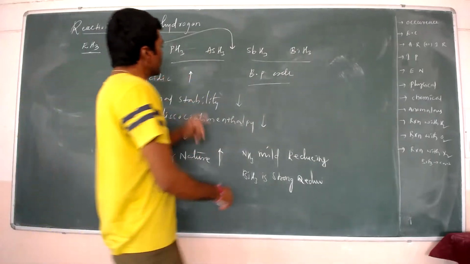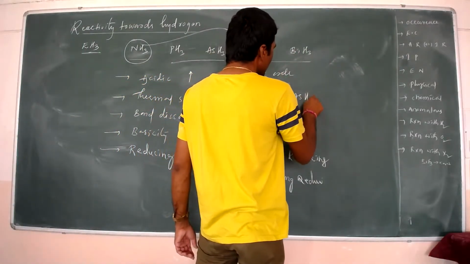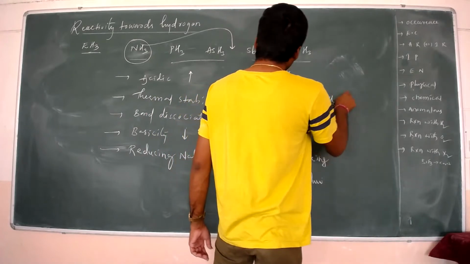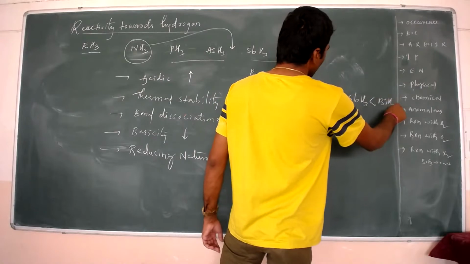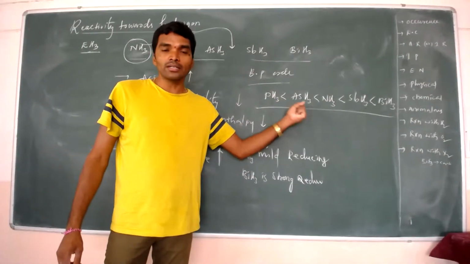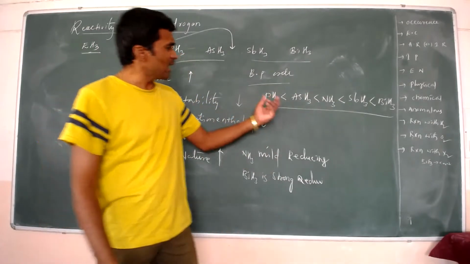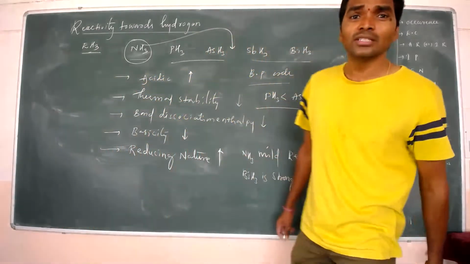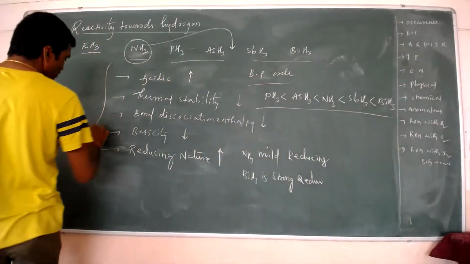In the boiling point order, PH3 is less than AsH3, less than ammonia, less than antimony hydride and bismuth hydride. That is the boiling point order you have to remember. Why ammonia is high, I already told you: intermolecular hydrogen bonding, and along with these properties you have to remember this.